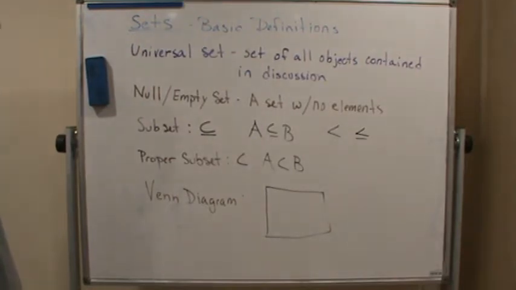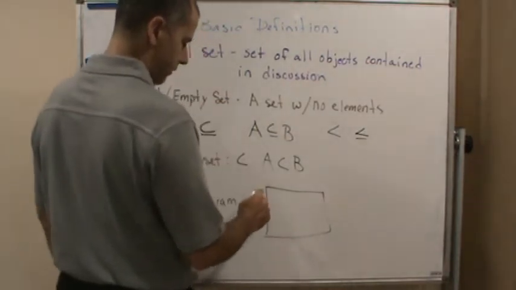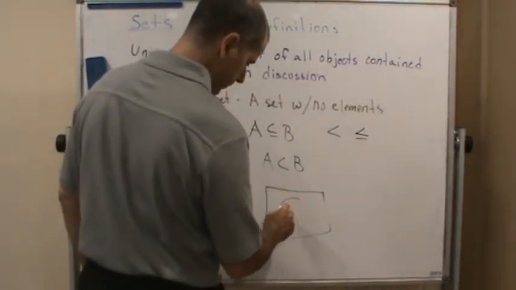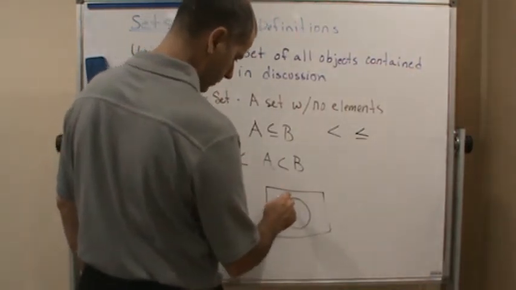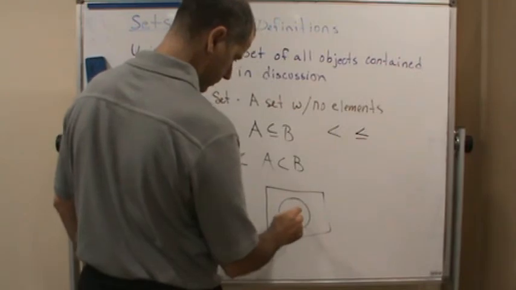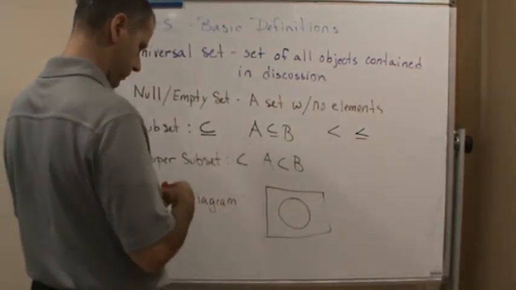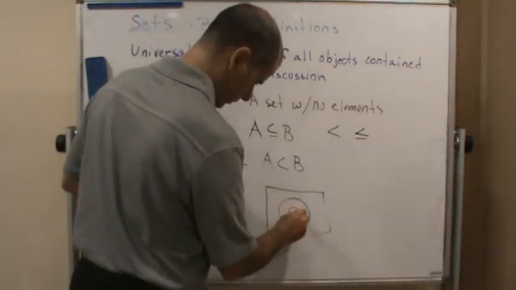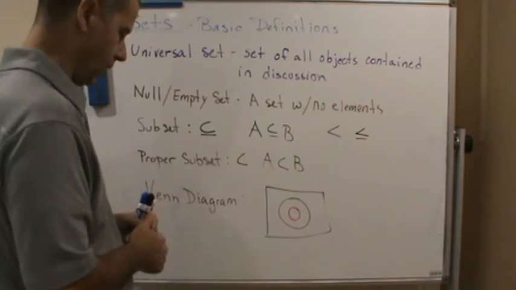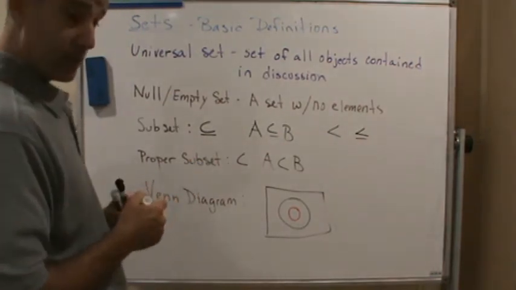If I say A is a subset of B, this is the way we would depict a proper subset.